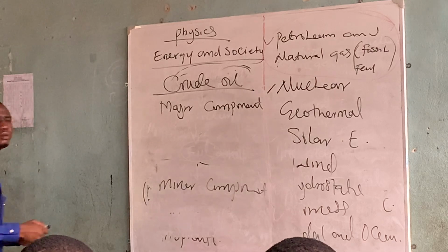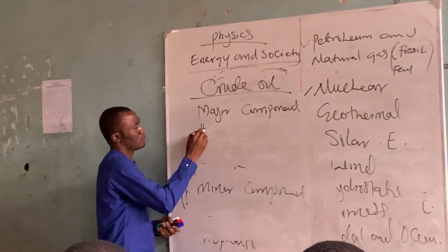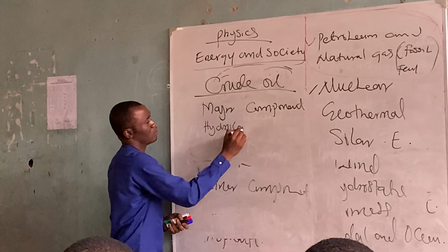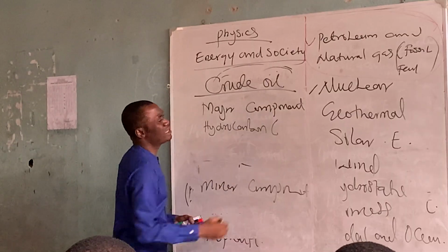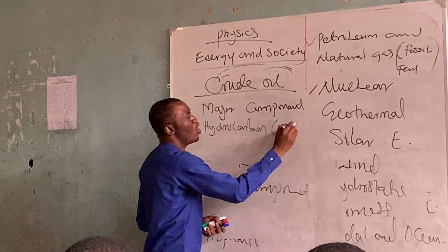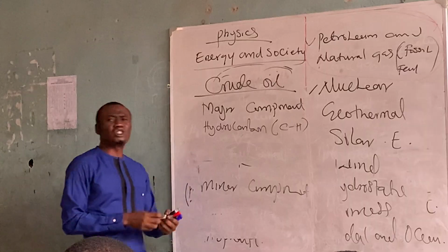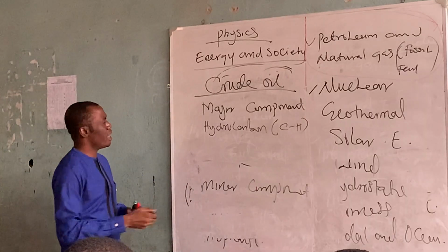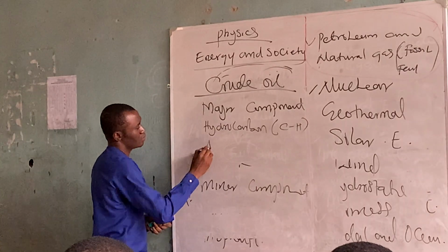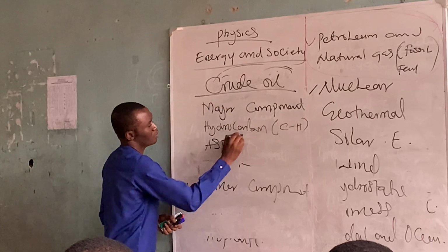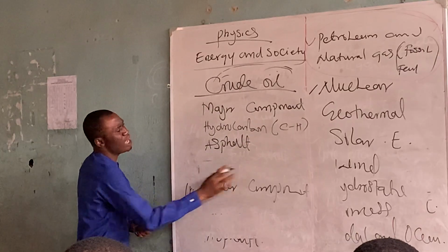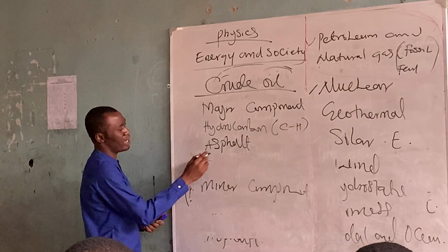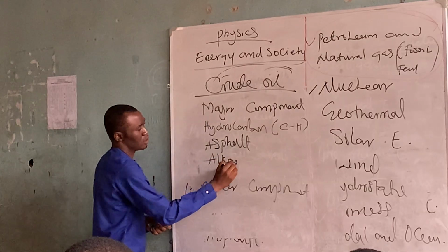Say hydrocarbon. Hydrocarbon is any compound that has carbon and hydrogen. Another major component of crude oil is asphalt. Another major product of crude oil is alkane.